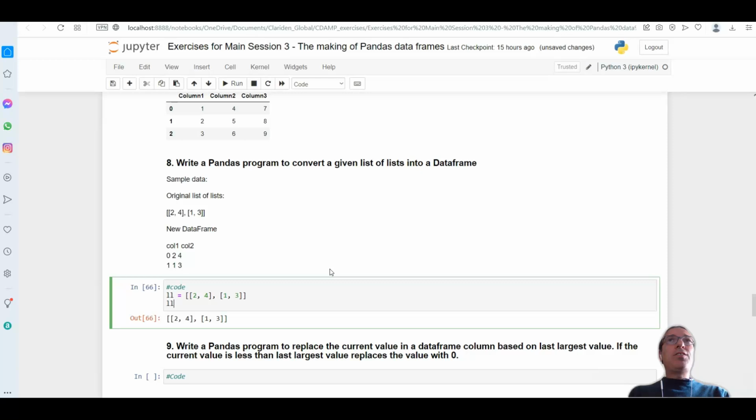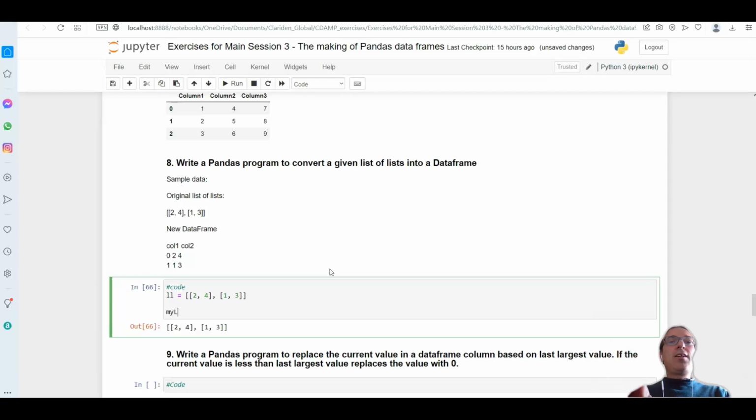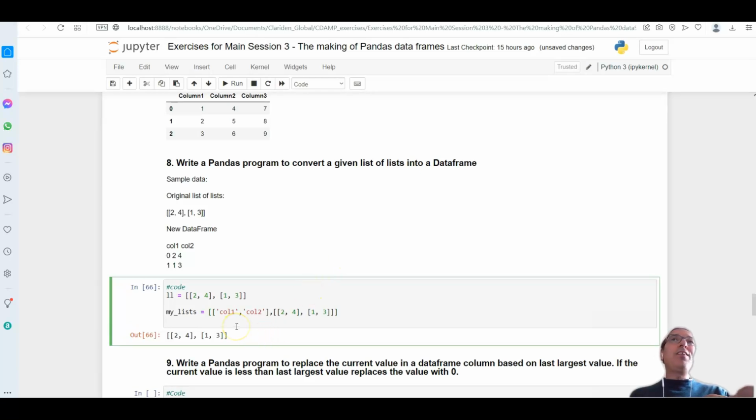Well, I have to say my lists. I want to put it in a function format here. I need the name of the column, column 1, and then column 2. It's a little more complex because these are going to be the names, and those next will be the values for my data frame.